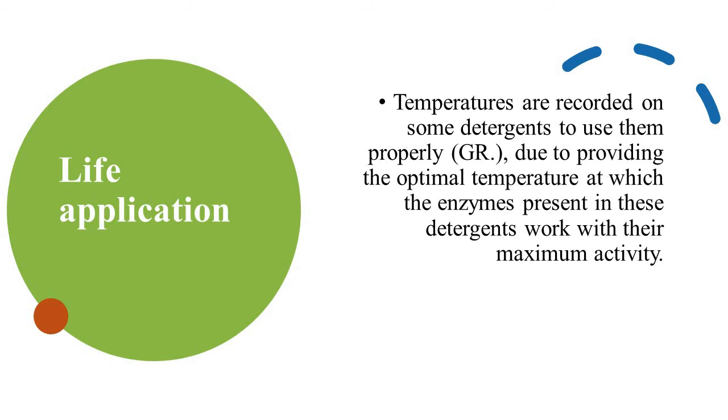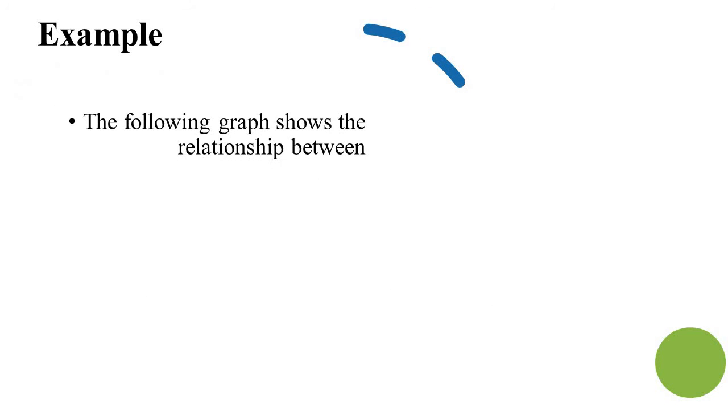We can use this in detergents. Yes, some detergents like the Oxy detergents, the Persil, contain enzymes and act as enzymes. So if we increase the temperature above the optimal, these enzymes will not work. Okay, and they denature.